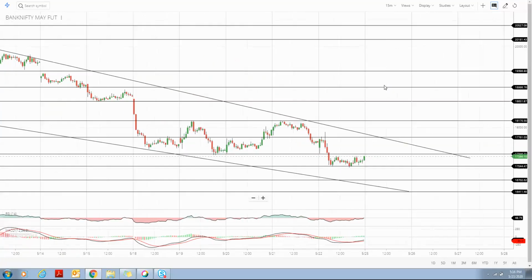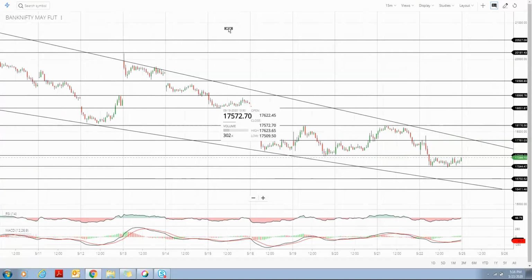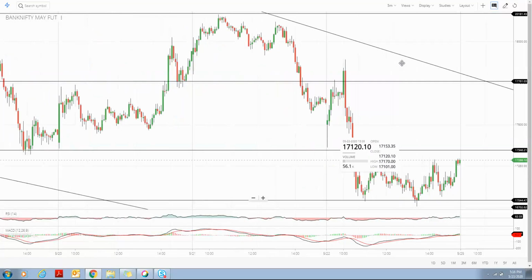We can also check them in different time frames, but usually I prefer a 15-minute chart for taking any trade. Right now I opened a 15-minute chart. We can also watch them on a 5-minute chart, and here is the result.